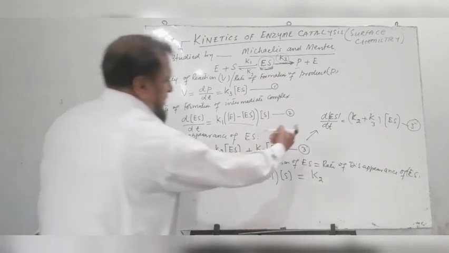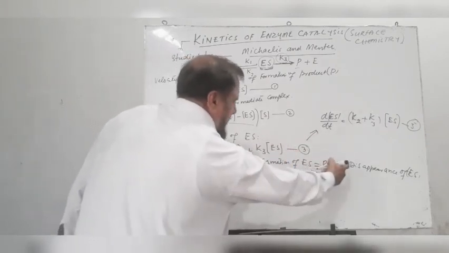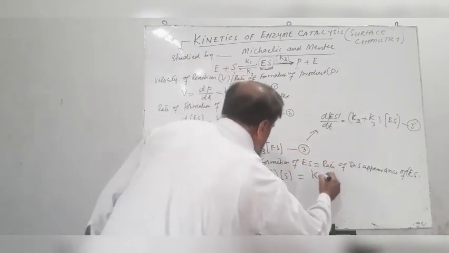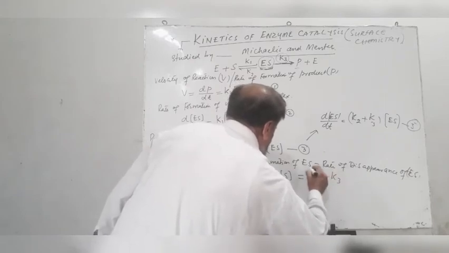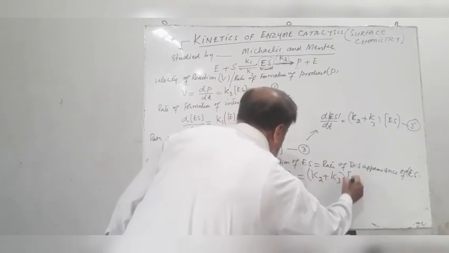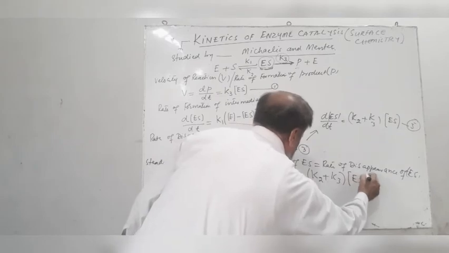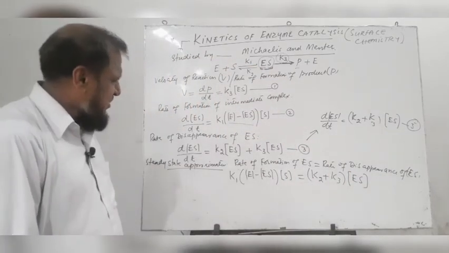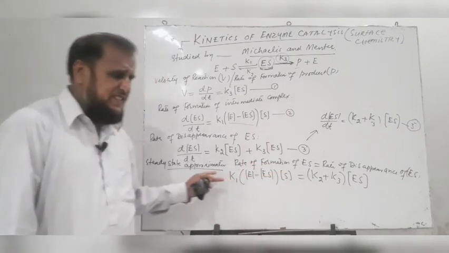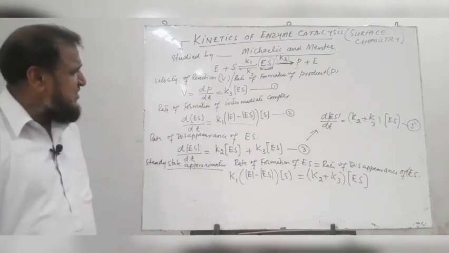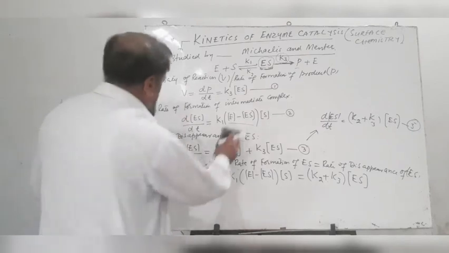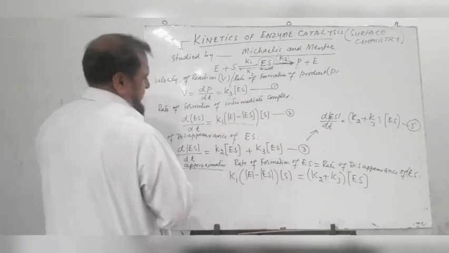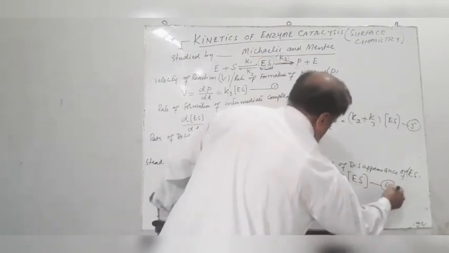So, the rate of disappearance of ES is equal to K2 plus K3 into concentration of ES. Now, we rearrange this equation. We take the constants to one side and we take the concentrations to the other side. Now we start with equation number 4. Let us consider it is equation 4.